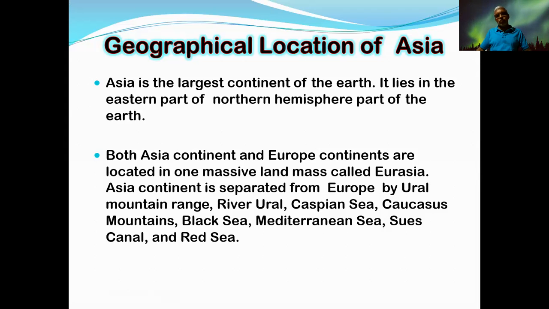They are the boundaries of the Asia continent. You follow them. Asia is separated from Africa by the Red Sea and Suez Canal.